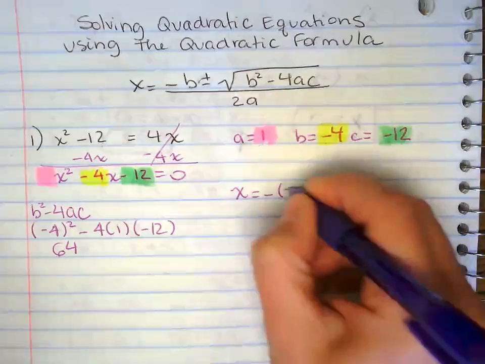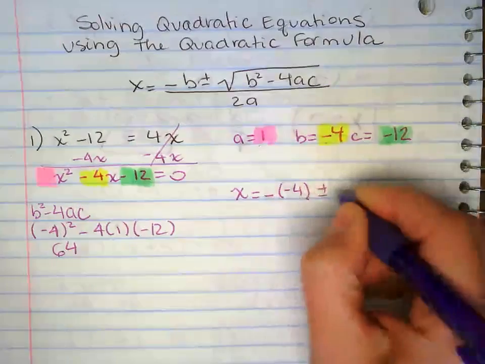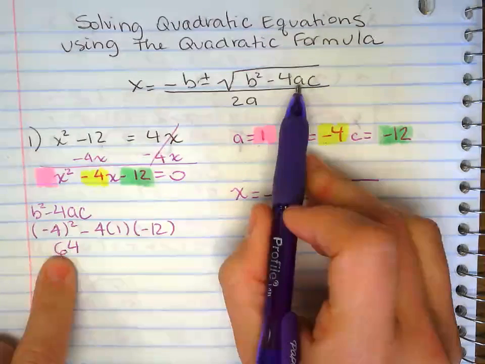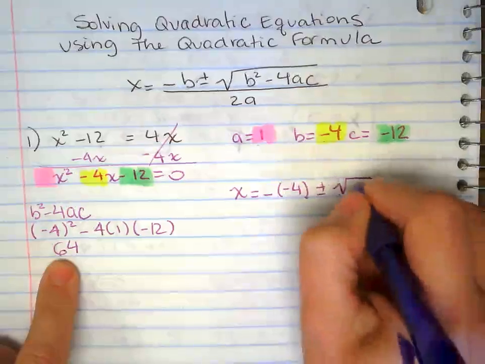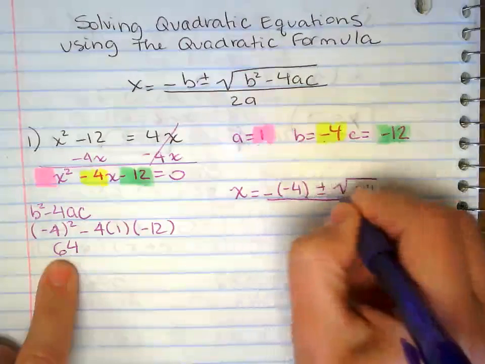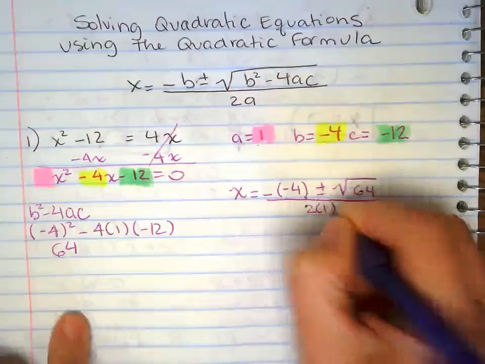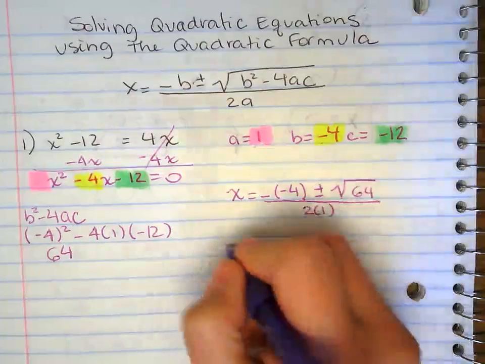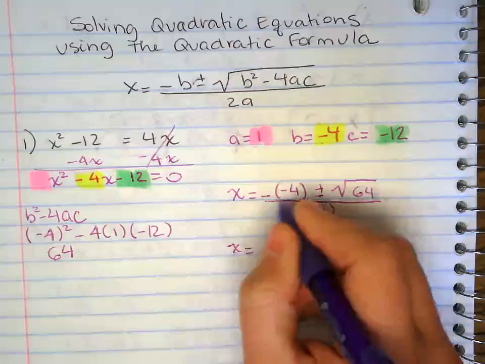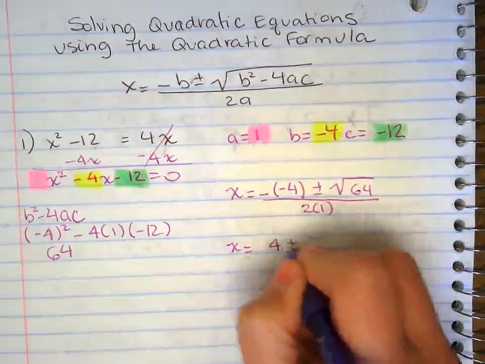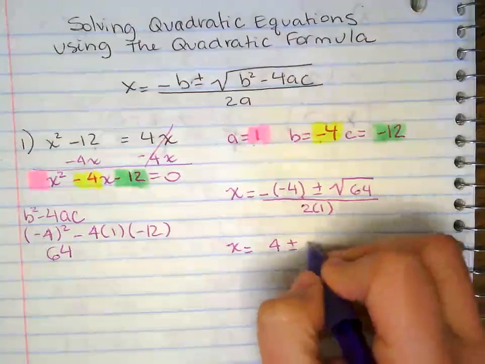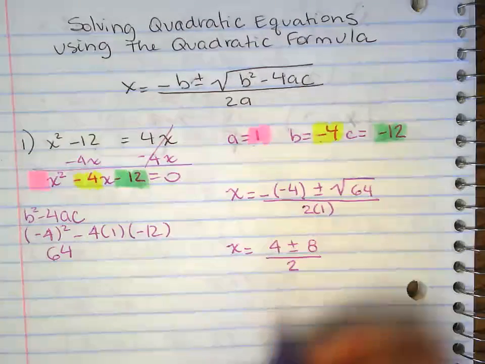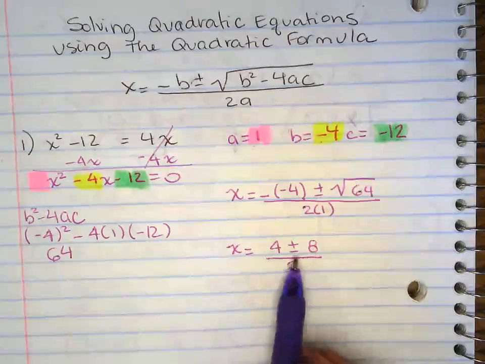So x equals negative b plus or minus square root b squared minus 4ac, which I already have a number for that, everything over 2a. Two negatives make a positive right here. Take the square root of 64 over 2. 2 times 1 is 2.